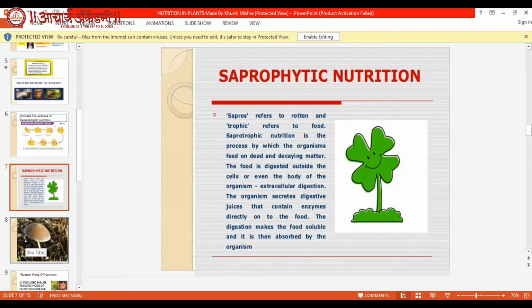The organism secretes digestive juices that contain enzymes directly on the food. The digestion makes the food soluble and it is then absorbed by the organism.